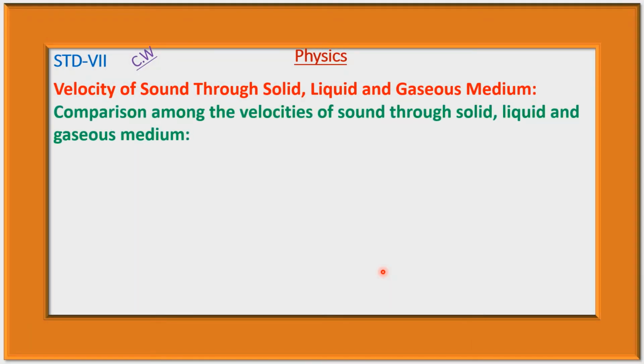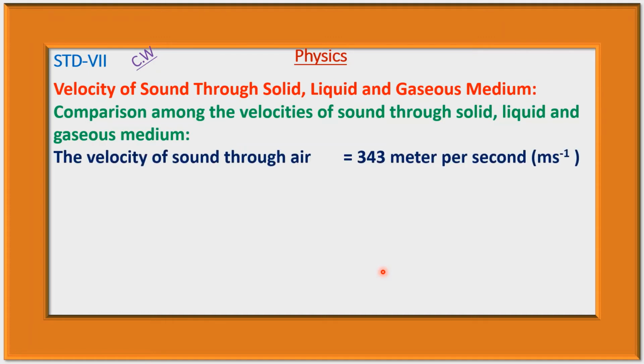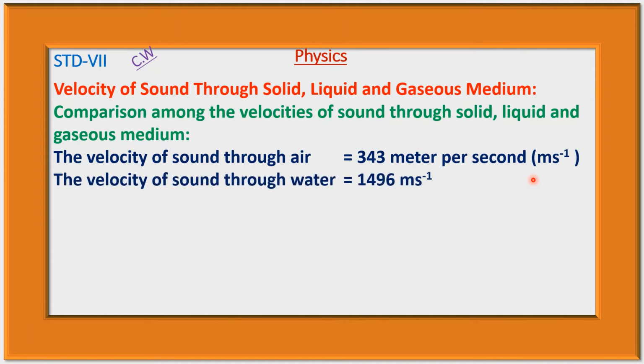Comparison among the velocities of sound through solid, liquid and gaseous medium. The velocity of sound through air is equal to 343 meters per second. The velocity of sound through water is 1496 meters per second. Air is the gaseous medium and water is the liquid medium. That is, here the velocity of sound through liquid medium is greater than the velocity of sound through gaseous medium.